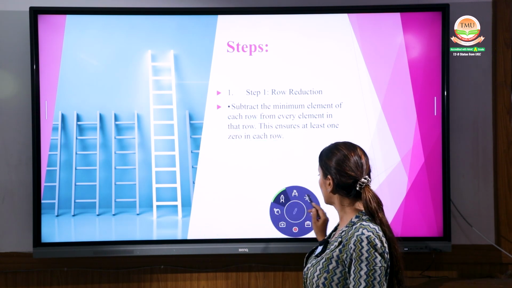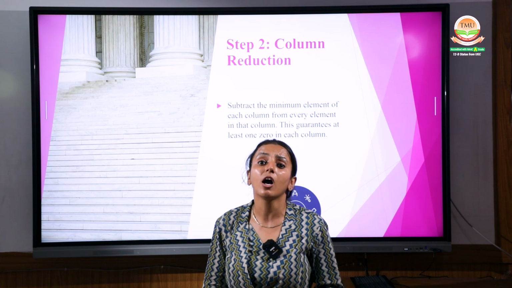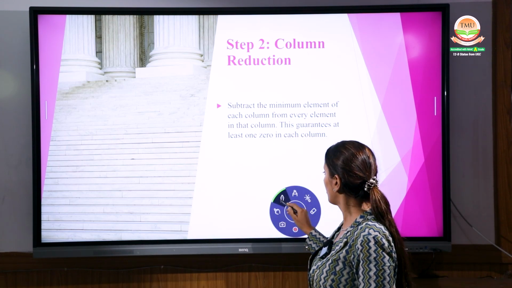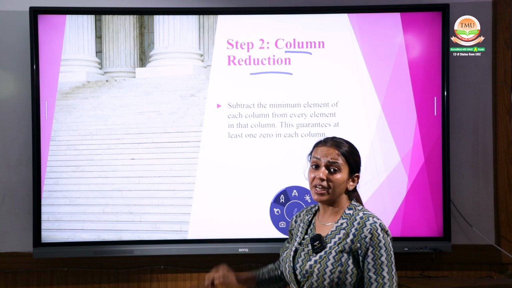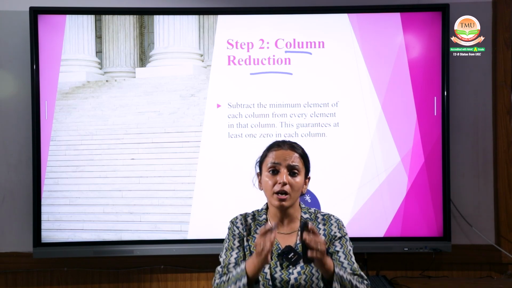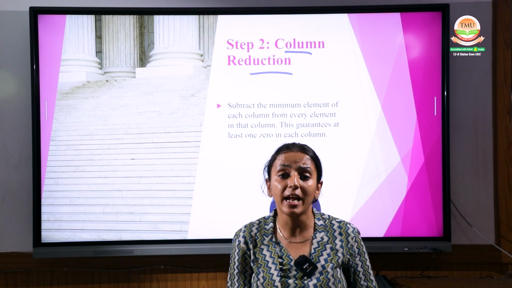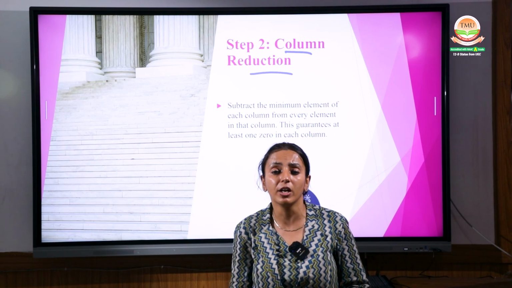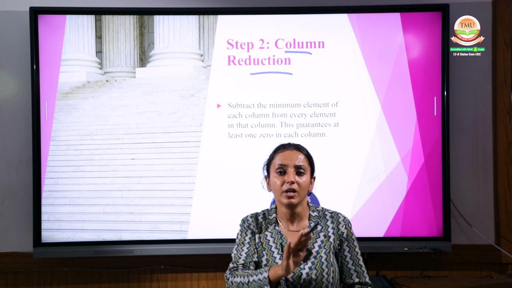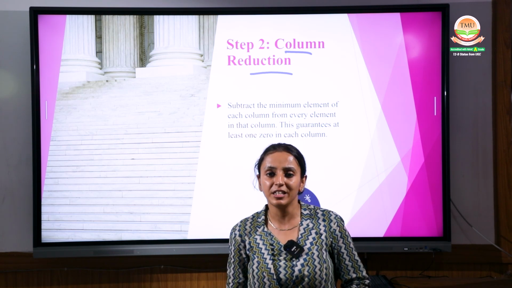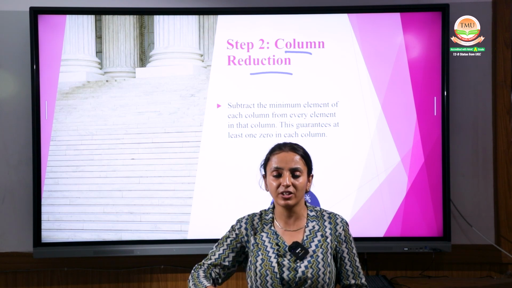Now I am coming to step number 2, that is column reduction. That means now in the columns, you have to select the smallest element from each column and subtract it from all the elements of that column. In the second column, select the least element and subtract it. Same with the next columns.